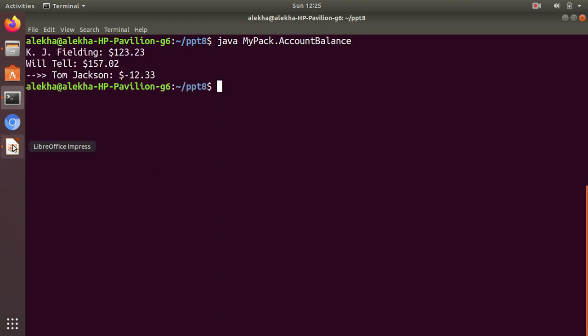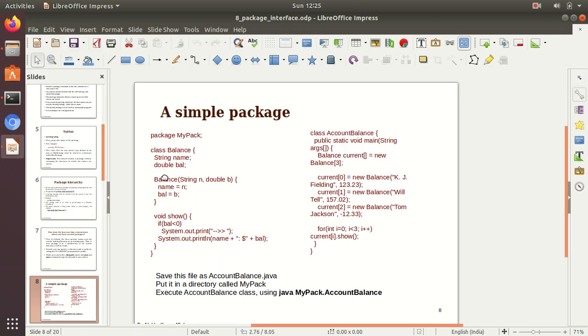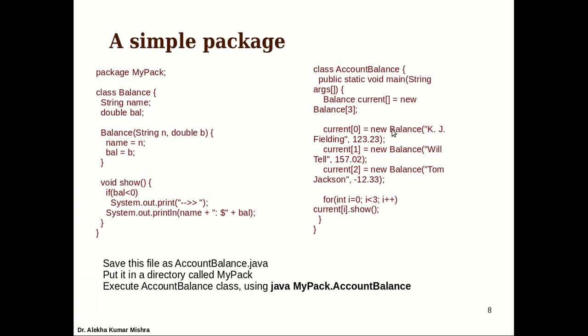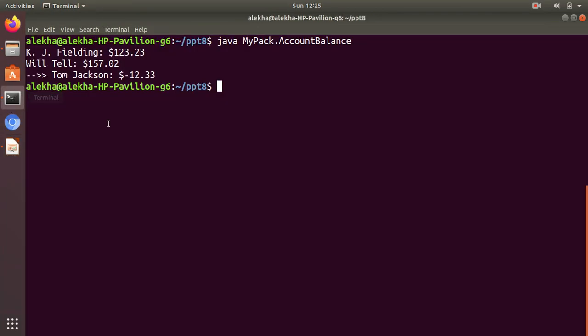If you have seen the program, it's creating 3 accounts with the name and the balance, and if the balance is less than 0, then it gives some additional symbol here. The output clearly shows that this account has a negative balance. That's why it's showing this way. So we are able to execute and run it. This is how it works. Both belong to my package now. I can create as many classes as I want under this package.